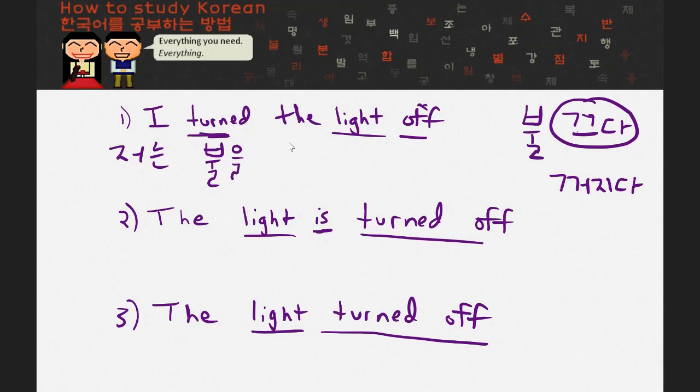So I'm going to put the object particle onto it there. Now I need to use 끄다 in order to indicate that I turned off this object. And I need to put it into the past tense because I turned it off. I'm not turning it off, or I'm not going to turn it off in the future. So in order to put this into the past tense, you need to use your irregular knowledge that you learned from Lesson 7. It's not going to be 끄다, it's going to be 껐어요. This is conjugated in the informal high respect form, which is what I usually use in my videos, but you could use another honorific here if you wanted to. This sentence would read, 저는 불을 껐어요.